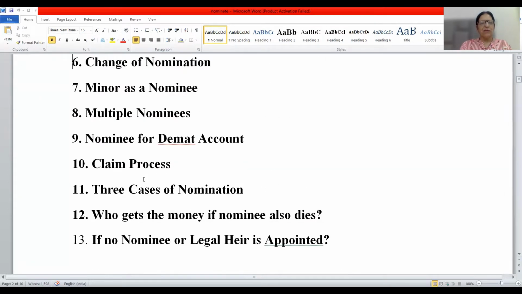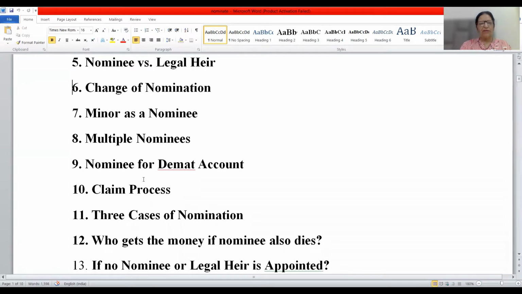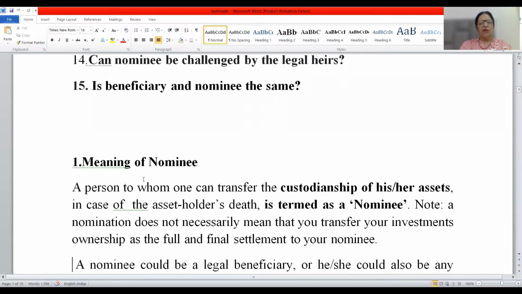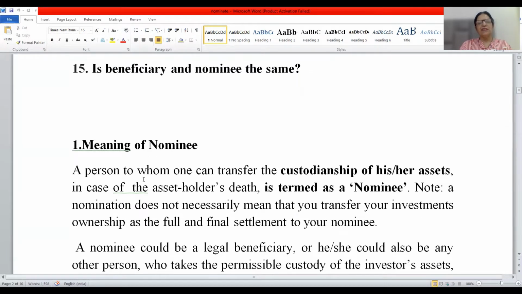So starting from the very first point, friends, I'll take up all these points one by one. Who is nominee, friends? A person to whom one can transfer the custodianship of his or her assets in case of asset holder death is known as a nominee.